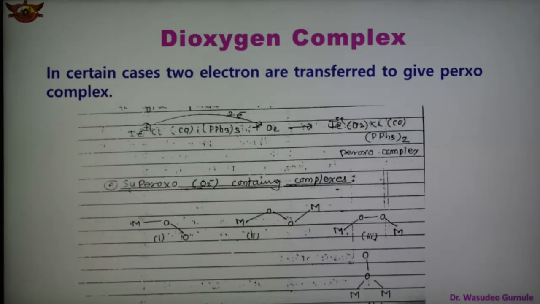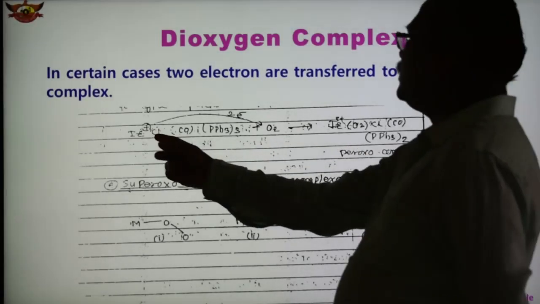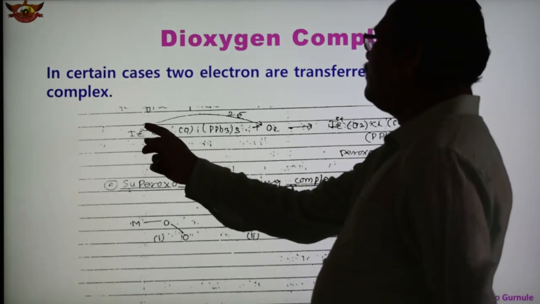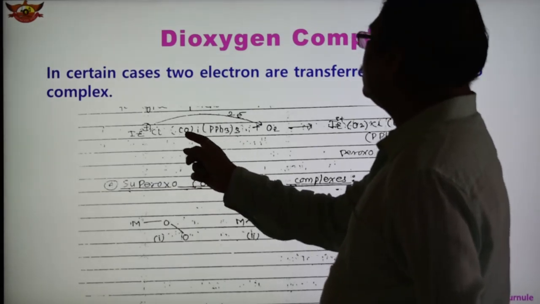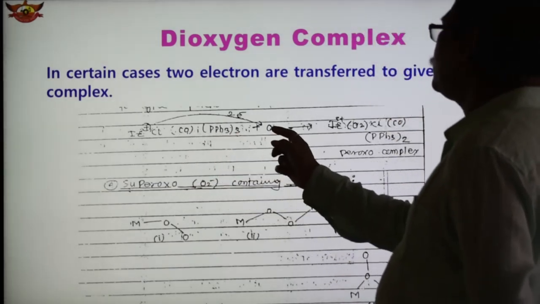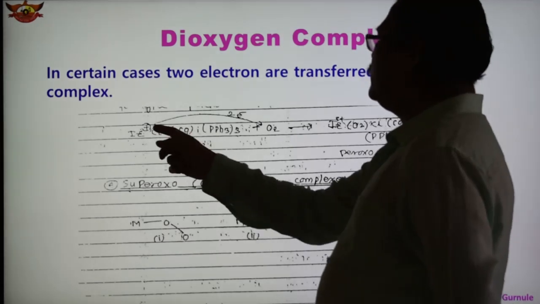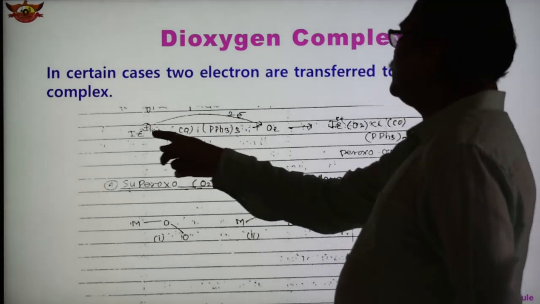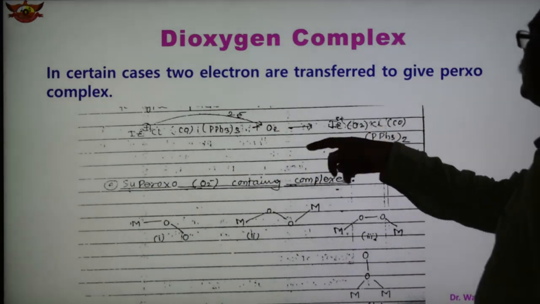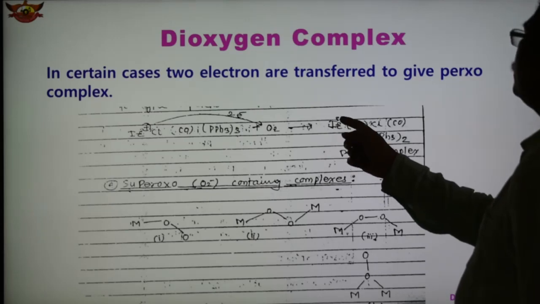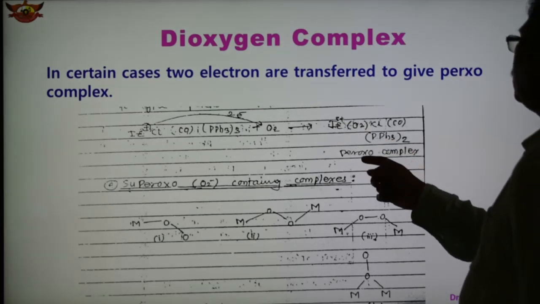Now in certain cases two electrons are transferred to give the peroxo complex. So the peroxo complex of dioxygen is also there. The reaction is given here: IrCl with iridium having +1 charge, CO and PPh3 thrice, plus oxygen. In this, iridium has +1 charge, and two electrons are transferred to the oxygen. After transferring two electrons, iridium has 3+ charge. This compound is known as the peroxo complex.